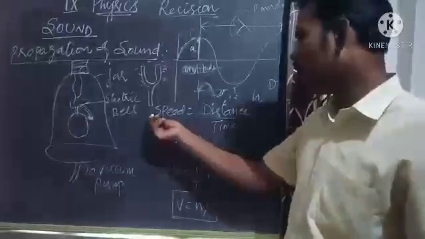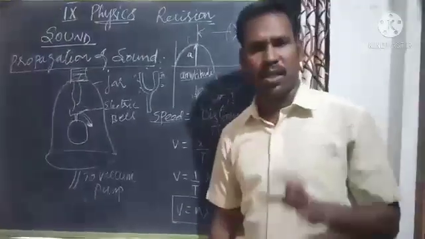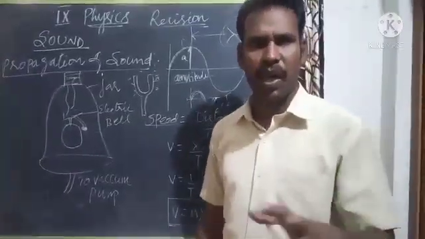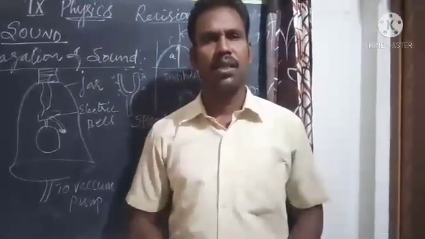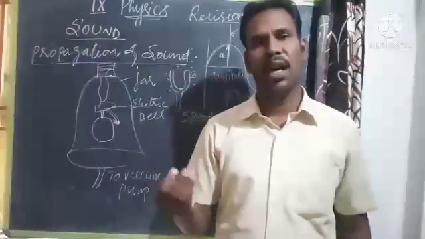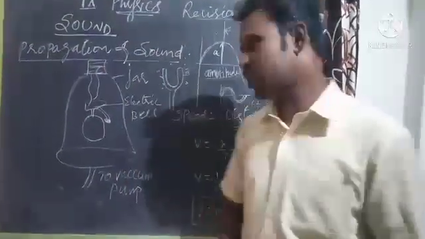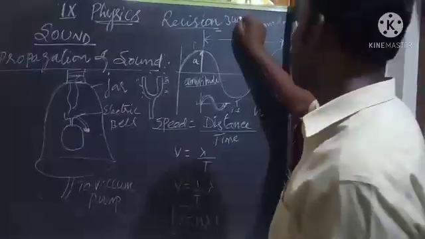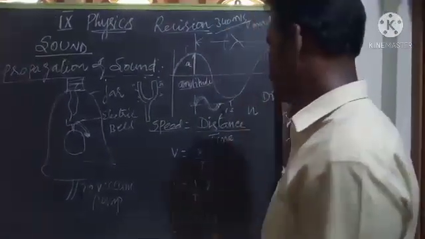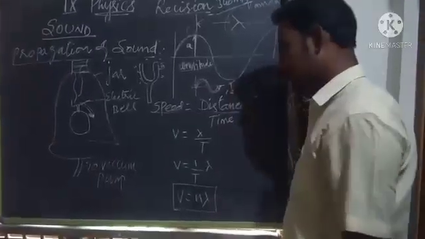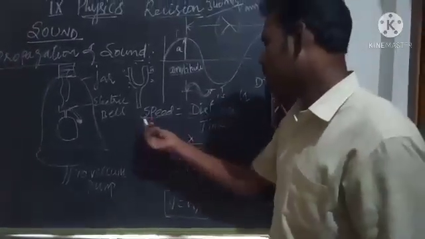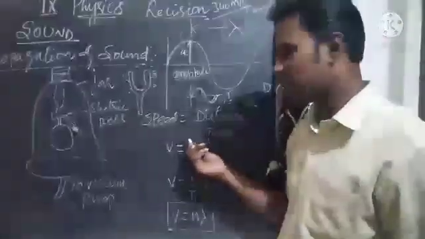Next one is the speed of sound. The velocity of sound or the speed of sound is 330 meters per second at 0 degrees Celsius. If the temperature is increased to 20 degrees Celsius, the velocity of sound is 340 meters per second. Now I can explain one derivation, so from this you can easily understand the speed of sound.